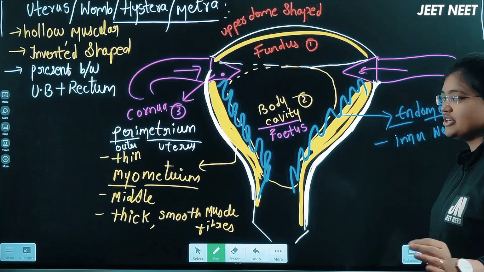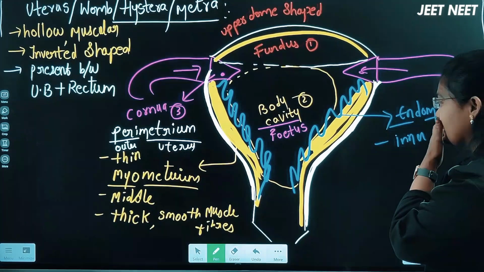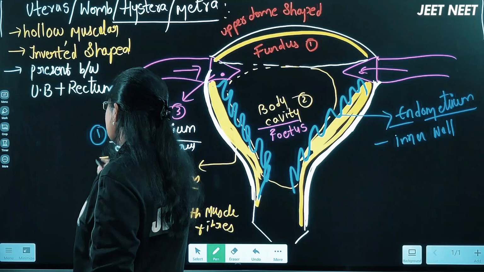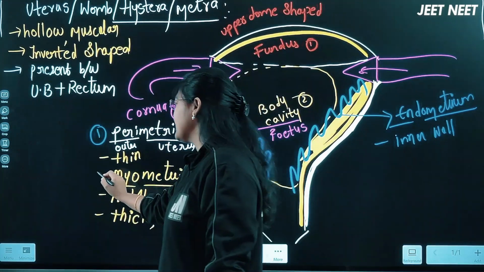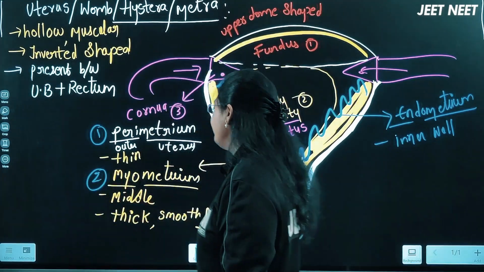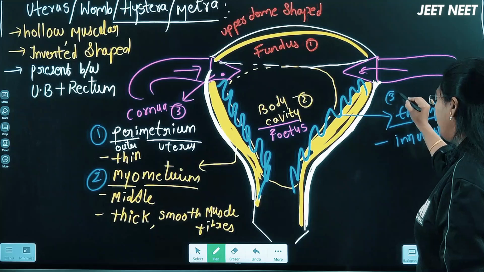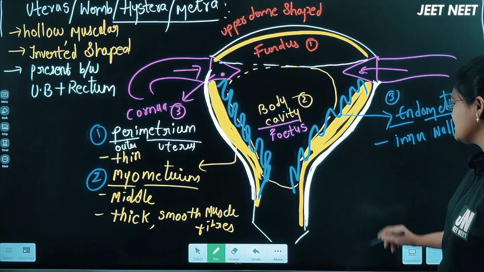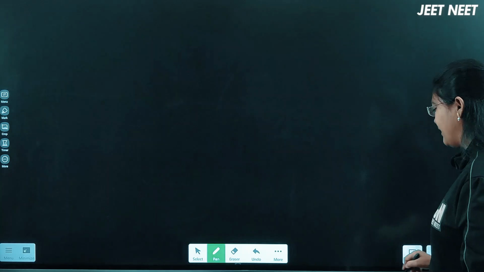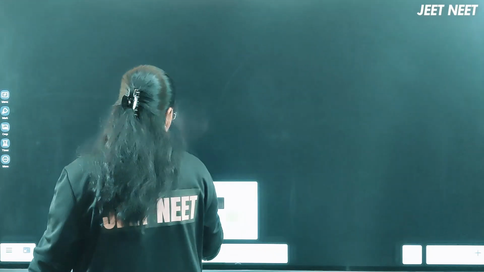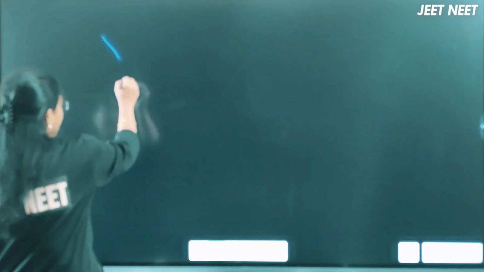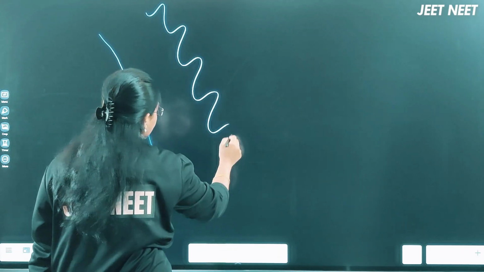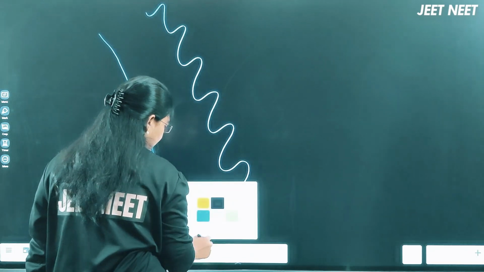About the endometrium we should discuss in detail. Let me discuss here now, right? So the first thing, the uterus is lined with three layers. One is the perimetrium, the second is the myometrium, and the third is the endometrium. Three layers will be present. Now let me discuss the endometrium. Assume this is the endometrium layer.